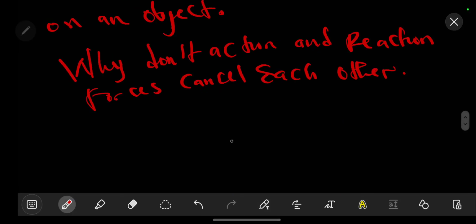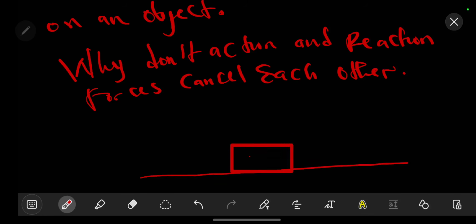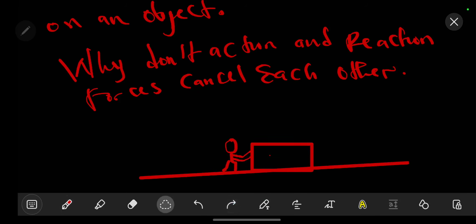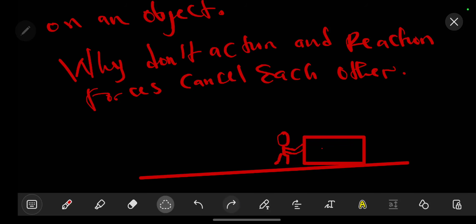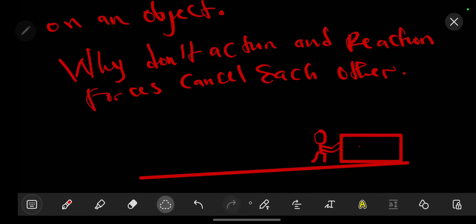For example, let's say a person is pushing an object, and it is moving in that direction. Now the question that you might have is, how is it that it is being moved?